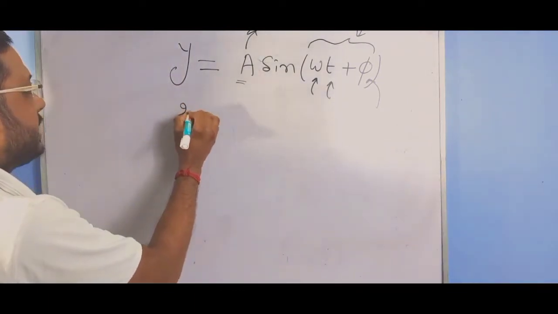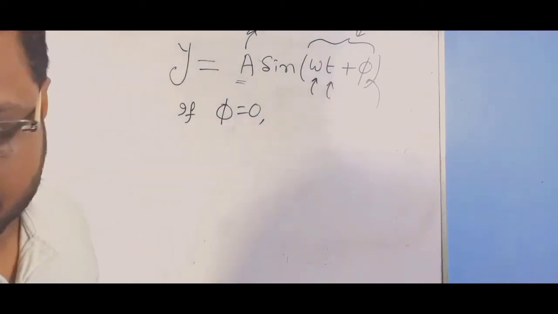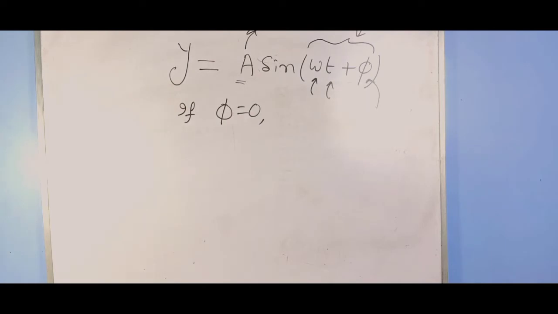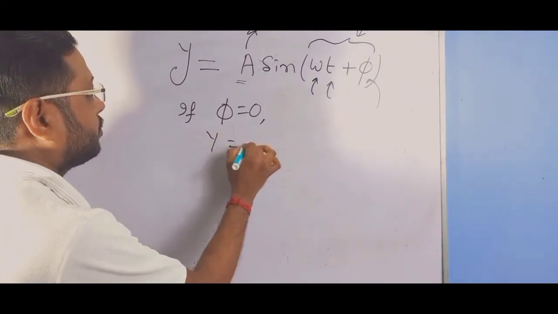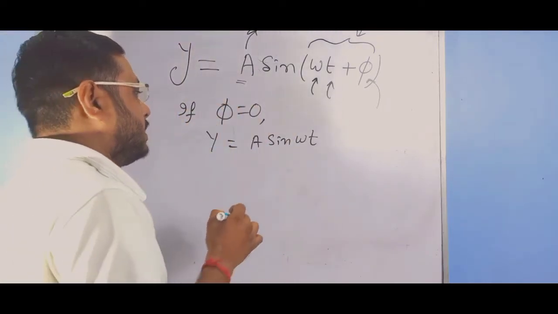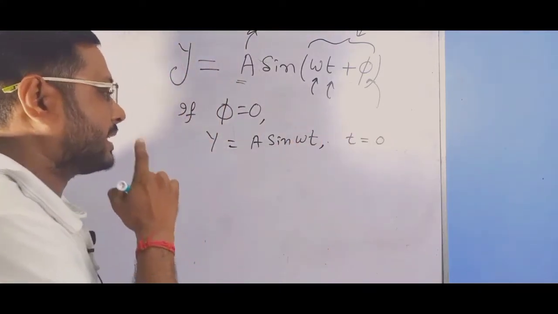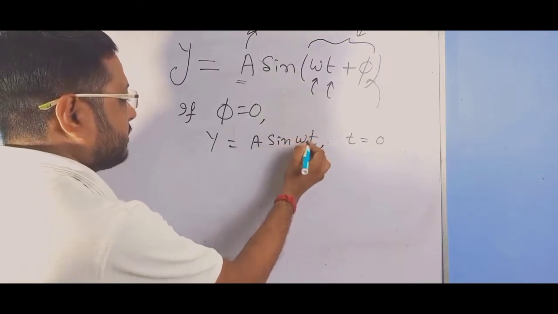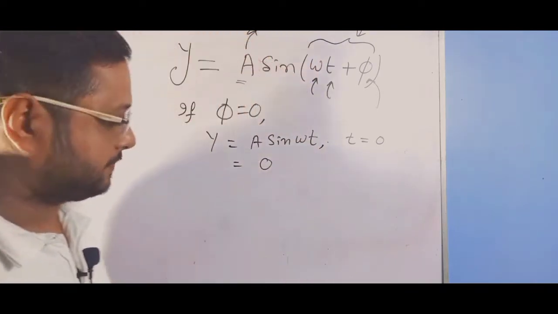Suppose we take phi equal to 0, then what can we get? y equals A sin(omega t). Then if we put t equal to 0, this term will be 0, that is y equals 0. That is, at t equal to 0, the wave is at the origin.